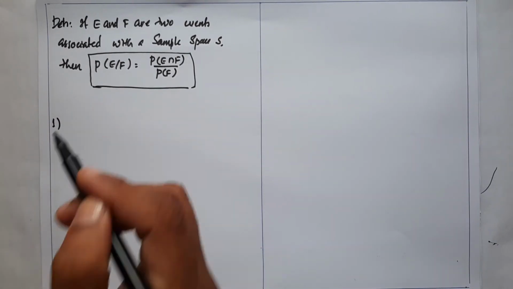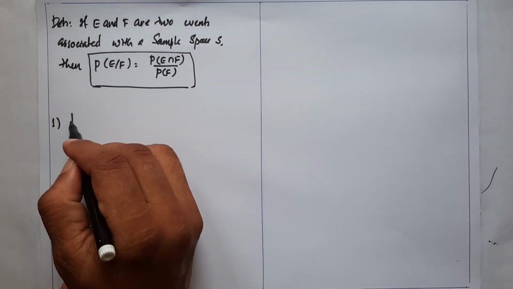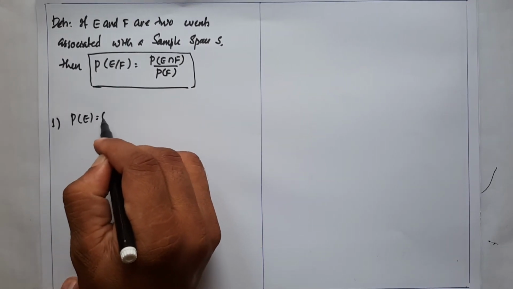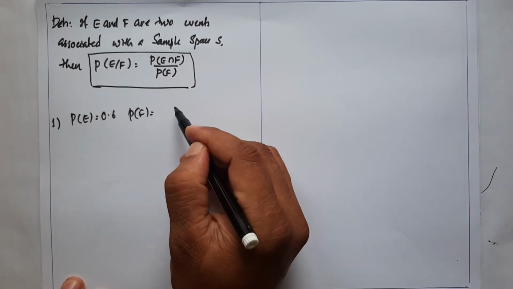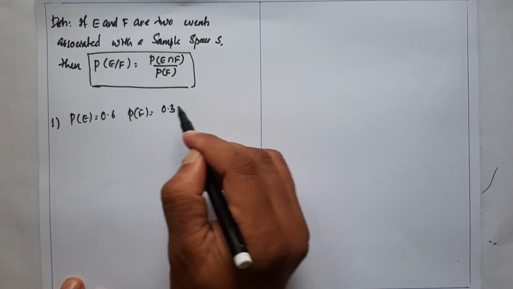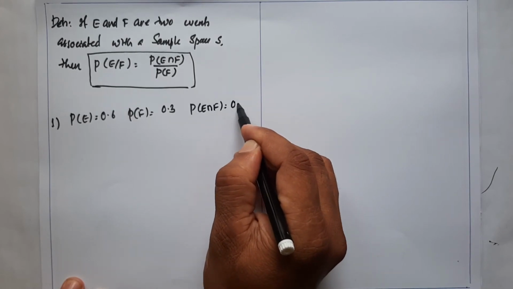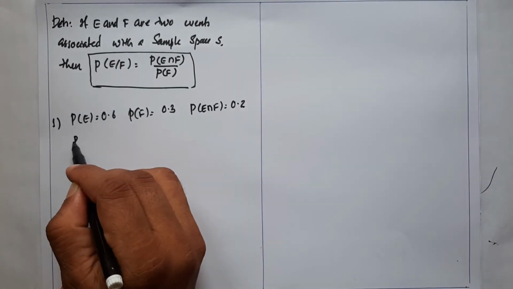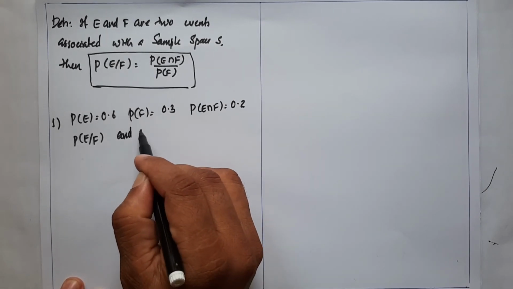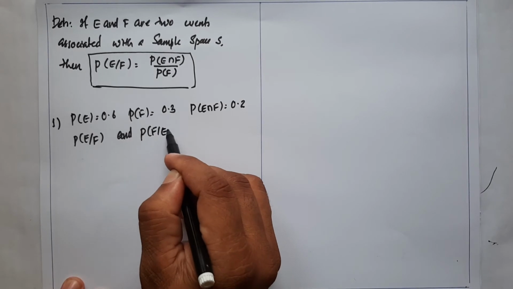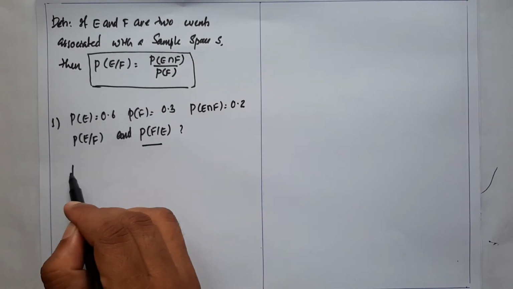Our first question: P of E is equal to 0.6, P of F is equal to 0.3, and P of E intersection F is equal to 0.2. Find P of E given F and P of F given E. You know the formula.